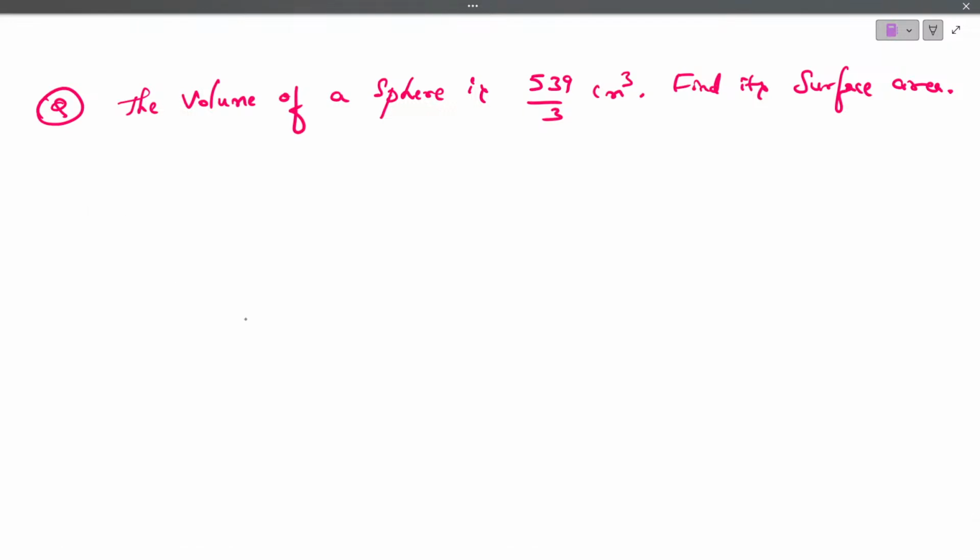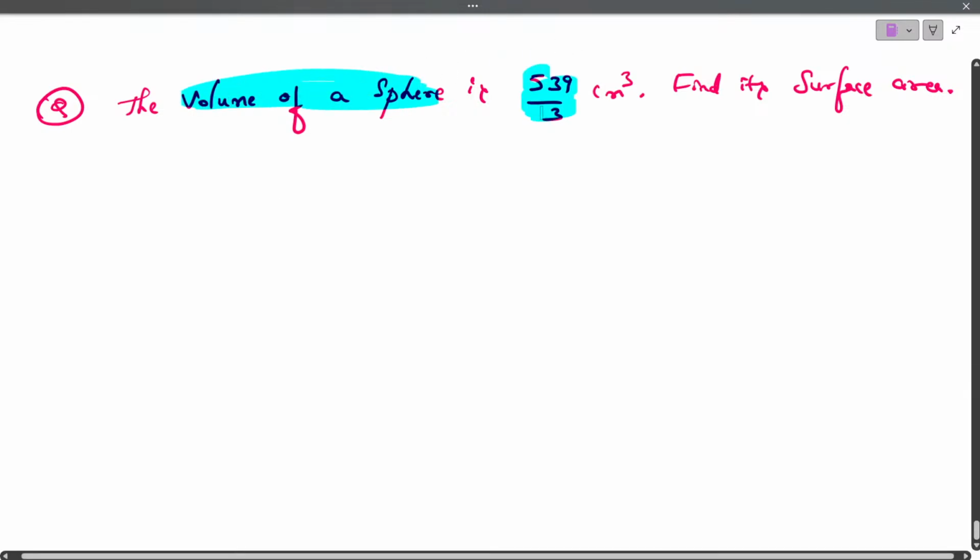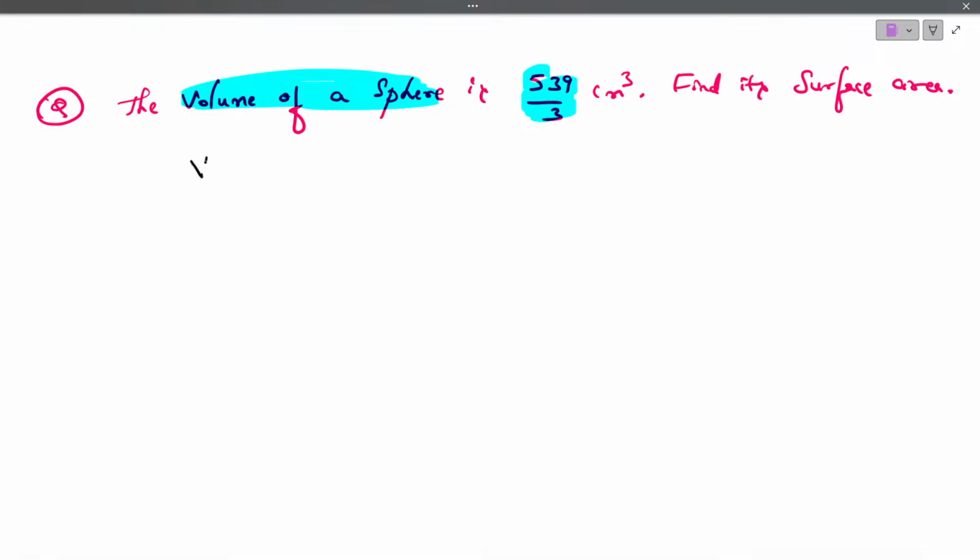Good. As you know, they have given the volume of sphere. Volume of sphere is how much? 539 by 3. So directly we can write V is volume. Volume of a sphere is 539 by 3 centimeter cube. Now what do you mean by volume? Volume of a sphere is 4 by 3 pi r cube. That is equal to 539 by 3. Now as you can see, on both the sides in the denominators we have 3. So this 3 gets cancelled.